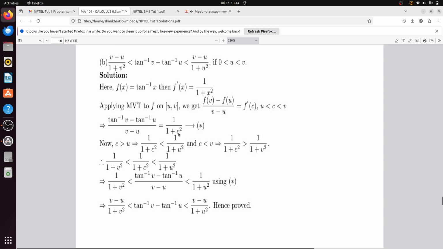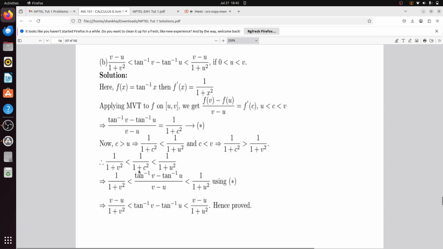It is just Lagrange's mean value theorem. Till now is it clear? Tan inverse v minus tan inverse u by v minus u equal to 1 by 1 plus c square. Is it clear till now? Next, c is greater than u, so 1 by 1 plus c square is less than 1 by 1 plus u square. Similarly, c is less than v, so 1 by 1 plus c square will be greater than 1 by 1 plus v square. So 1 by 1 plus v square is less than 1 by 1 plus c square, which is less than 1 by 1 plus u square.